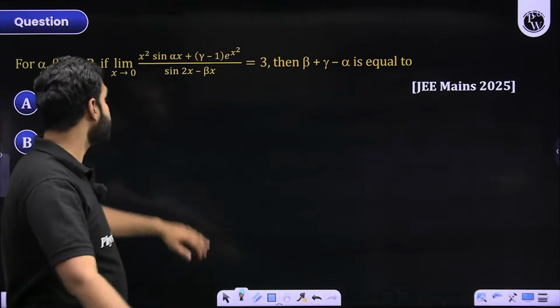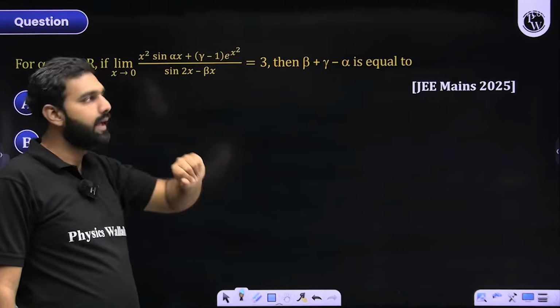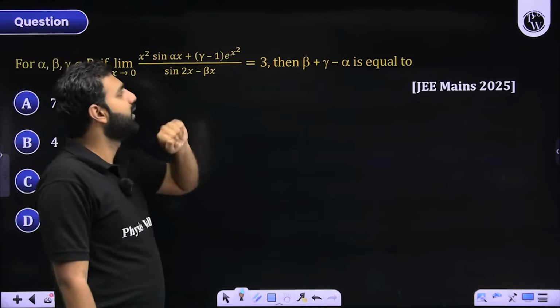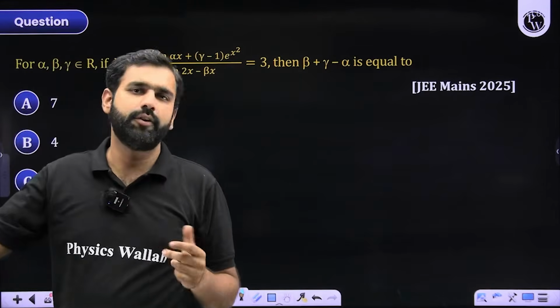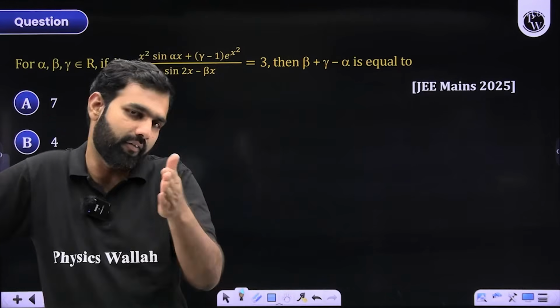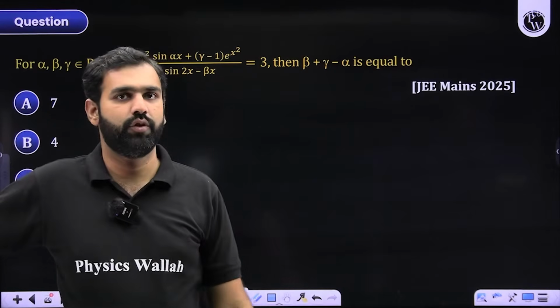Now, this is an expression which is having a finite limit 3, and there x is approaching 0, and we are seeing alpha, beta, and gamma written over there. And then something related to alpha, beta, gamma is asked, which we can find out once we have figured out the values of alpha, beta, and gamma. How do we solve it? I'll say use the expansion of series.